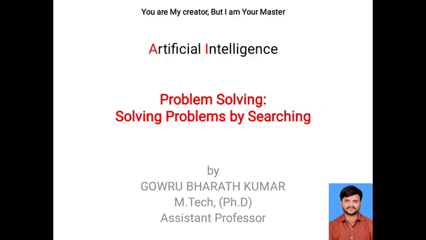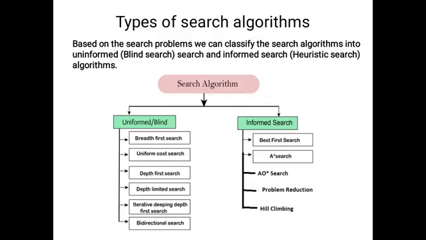Coming to the artificial intelligence course, we are discussing the uninformed searching algorithms. The different types of searching algorithms available in artificial intelligence are uninformed searching algorithms and informed searching algorithms. In uninformed searching algorithms, we have 6 different examples: breadth first search, depth first search, uniform cost search, depth limited search, iterative deepening depth first search, and bidirectional search.